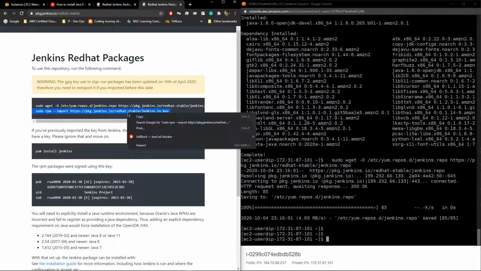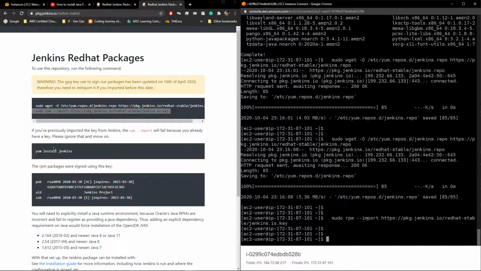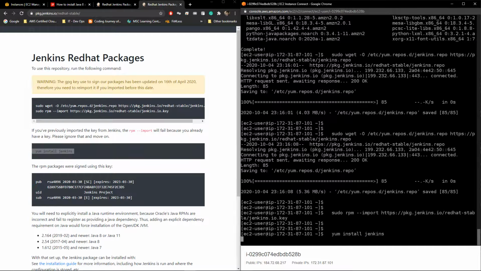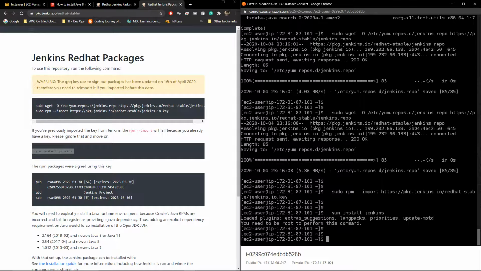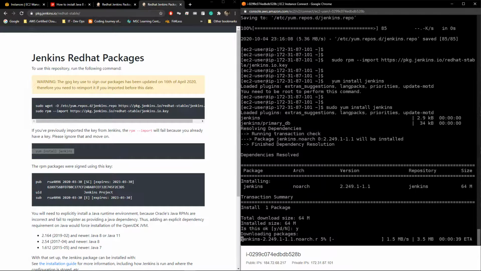Copy pasted the first one, then copy and pasted the second one. No, wait, I think that was the first one again. Copy, that's the second one, and you want to run yum install Jenkins after. Oh, so you want to run it as sudo and yum install Jenkins. So over here you just want to make sure you hit Y and enter.